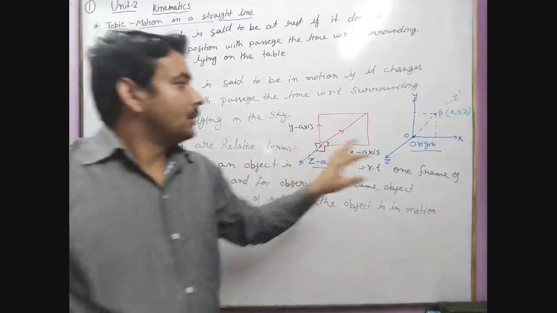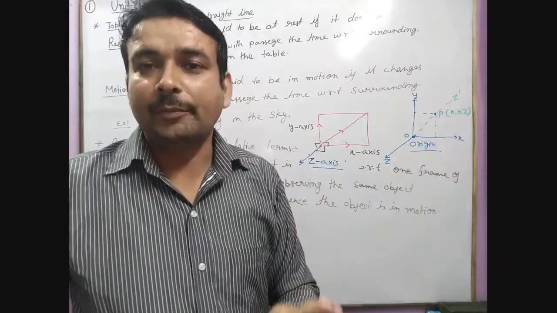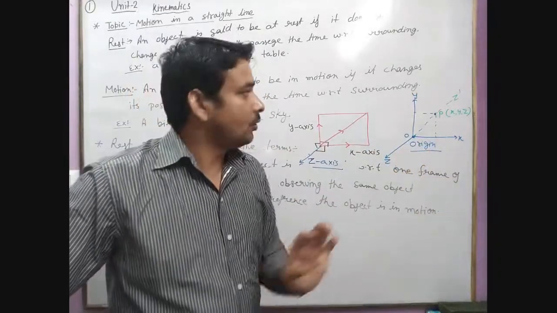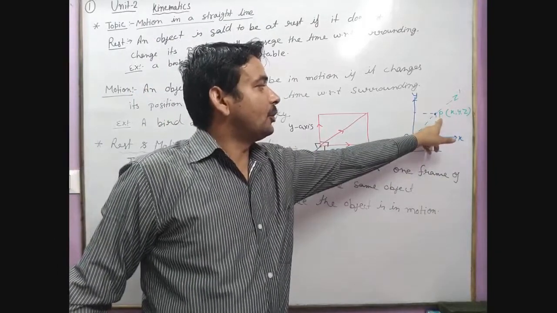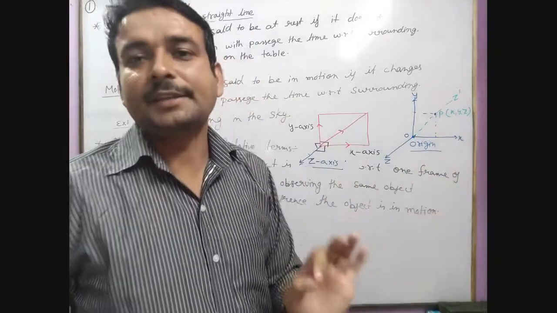Always remember, the initial time is always taken as 0. That means t is equal to 0, and this is the position of the object after the time passes as small t.